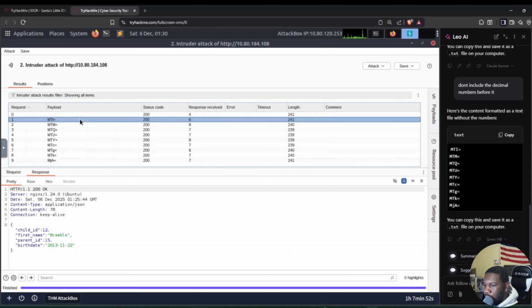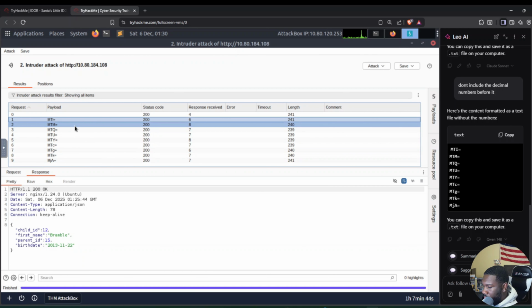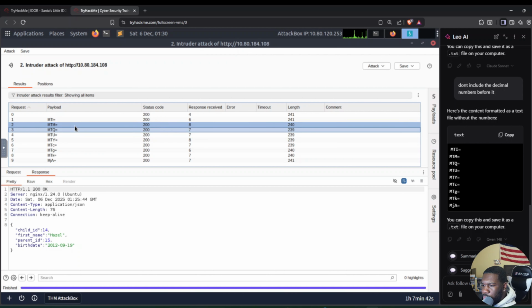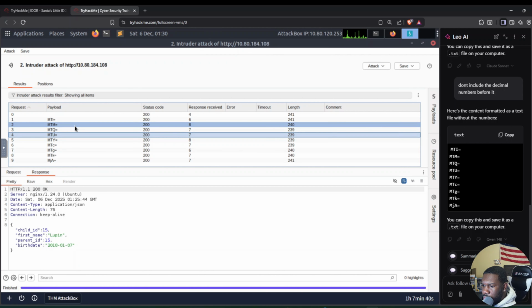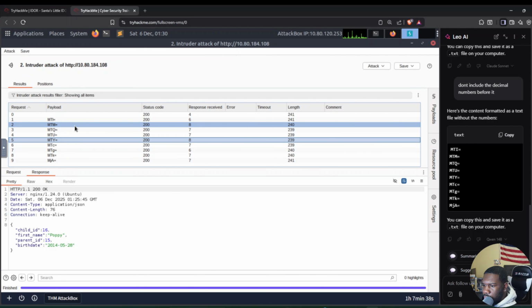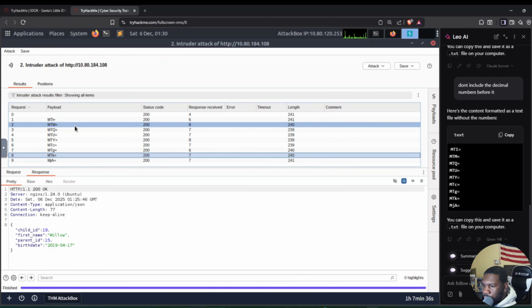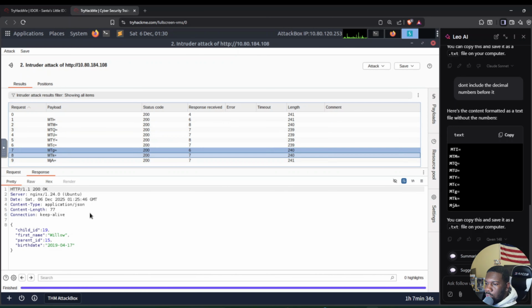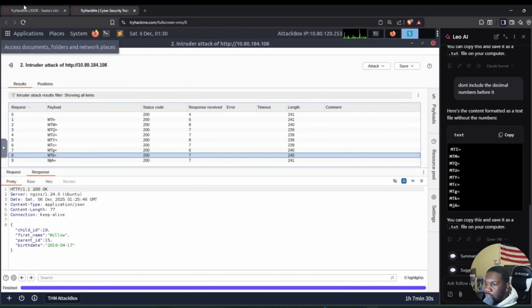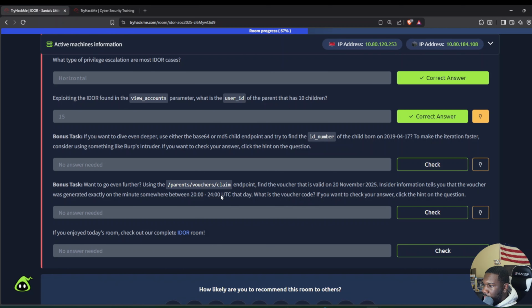So the first one, child ID 12, is Bramble. He was born 2013, November 22nd, 2013. Nope. Nope. Nope. Nope. Willow. Okay. This one is April 17th, 2019. I think that's what we're looking for right here.